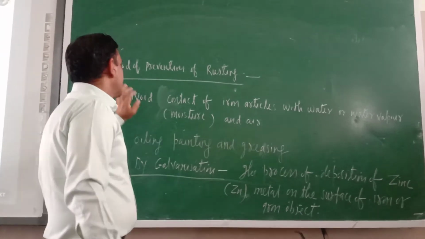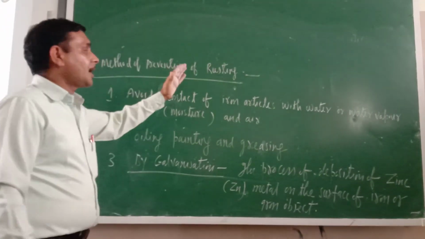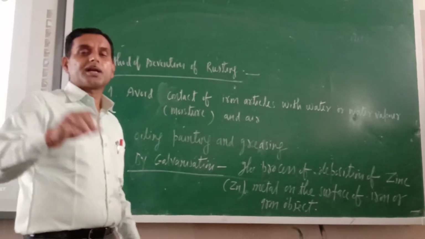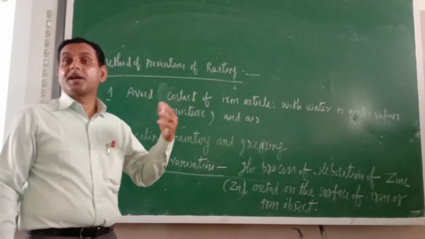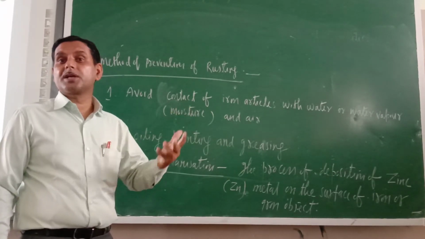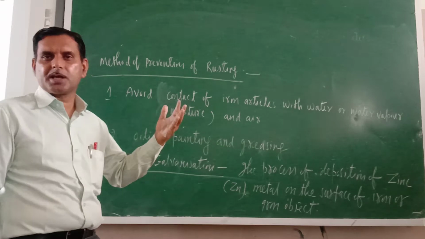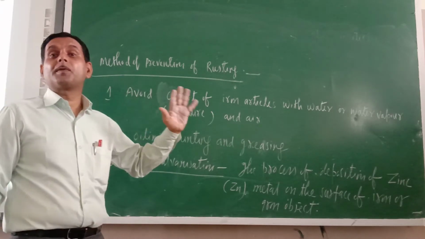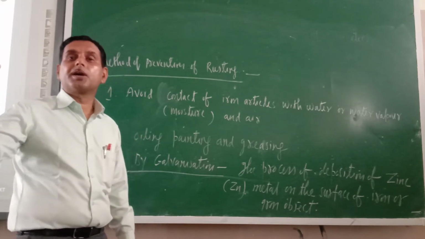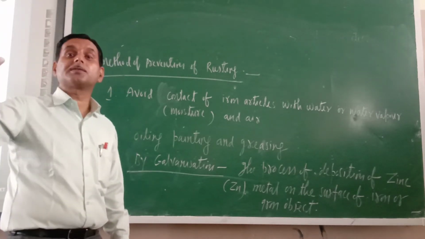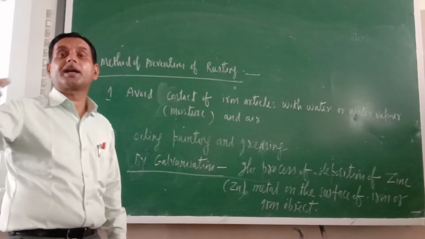Dear cadets, now the methods of prevention of rusting. You know rusting is a very dangerous process. It may cause great loss to our ship industry and some other industries, especially the utensil and ship industry. Then it should be prevented. If it is not prevented, then there could be a loss for the country. It is a great loss for the country if things are made and very soon they get rusted.